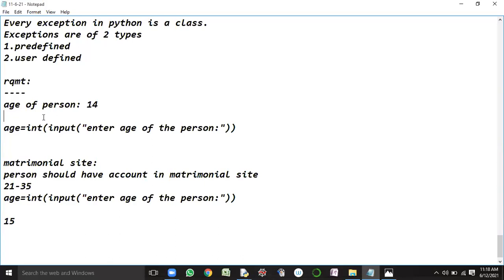Yes, sir. This sort of requirement can be seen in social networking sites. Even, let us suppose you want to vote in your constituency. So what's the age limit? First of all, you people should have a voter ID or not? Please respond.